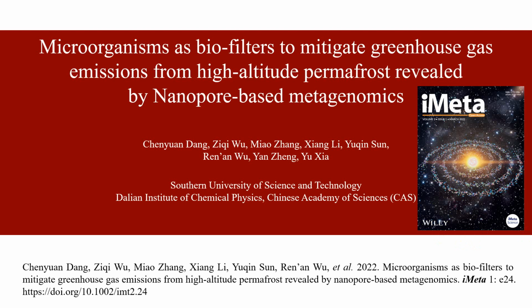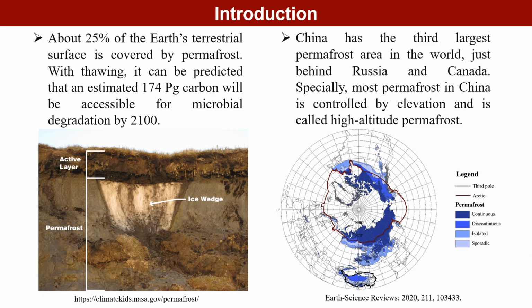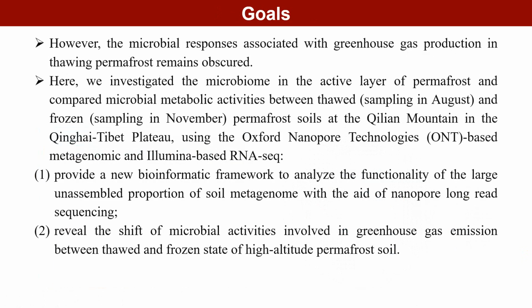The paper name is Microorganisms as Biofilters to Mitigate Greenhouse Gas Emissions from High-Altitude Permafrost revealed by nanopore-based metagenomics. About 25% of the Earth's terrestrial surface is covered by permafrost. China has the third largest permafrost area in the world, and most permafrost in China is controlled by elevation and is called high-altitude permafrost. However, the microbial responses associated with greenhouse gas production in thawing permafrost remain obscured.